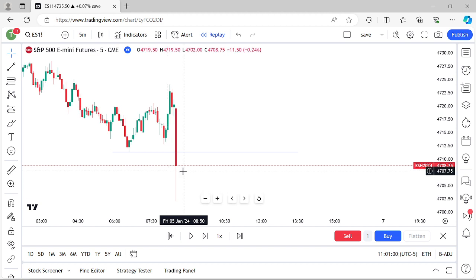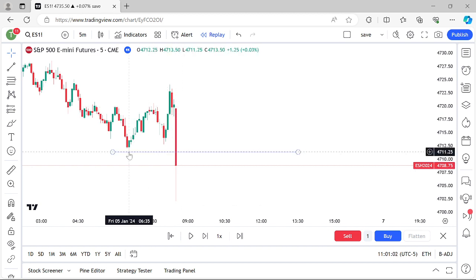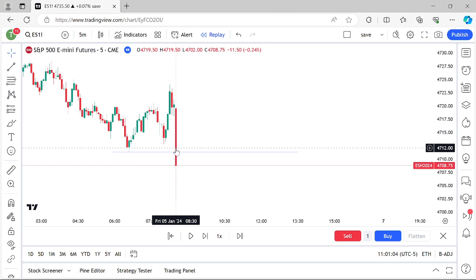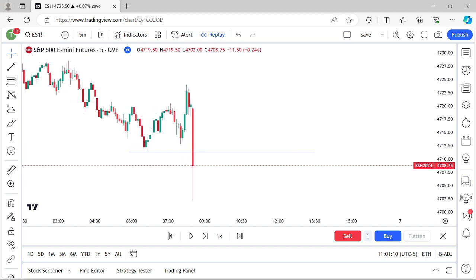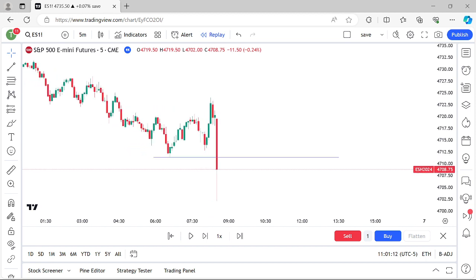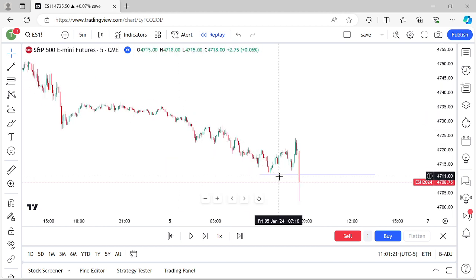Just pulls the rug and it cleans that liquidity it just created right here. So what's it doing? It created that liquidity, but also it is making a new low of day, which is a key liquidity pool. Low of day is a liquidity pool. We just made a new New York low, because we're in New York session to this point. It's already taken out. London session began over here at 3 o'clock, but so we're making a new London session low. We're making a new York low as well.